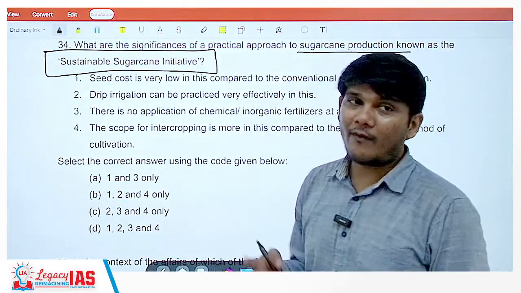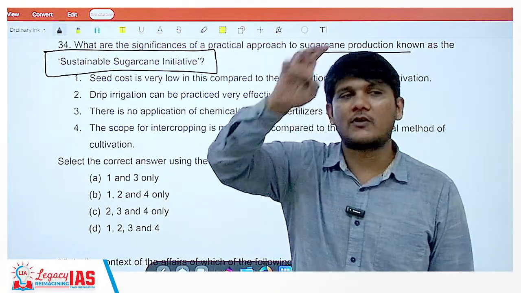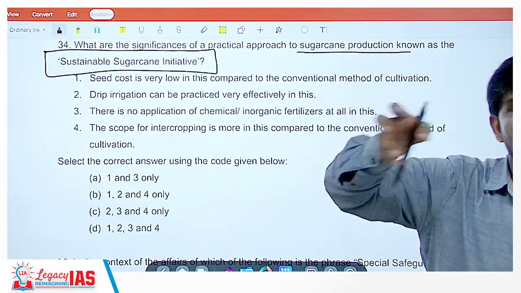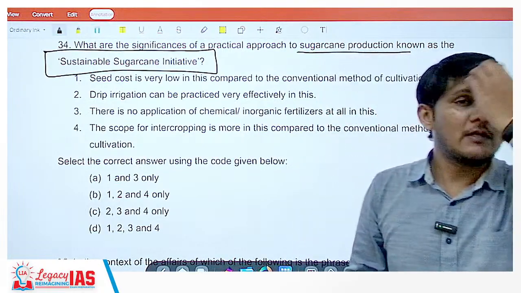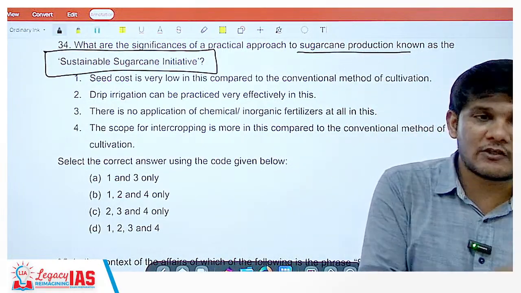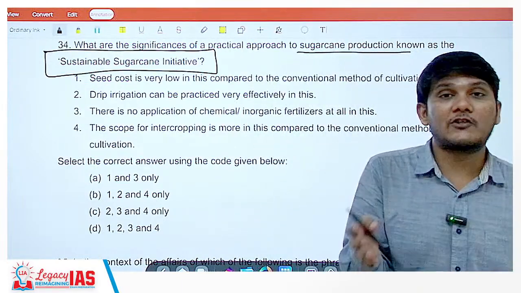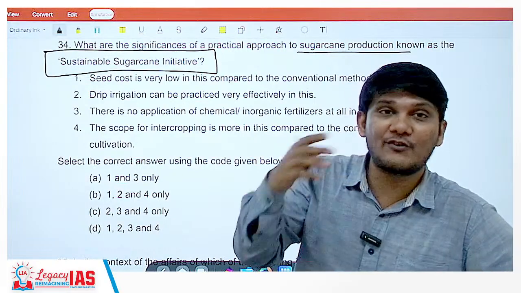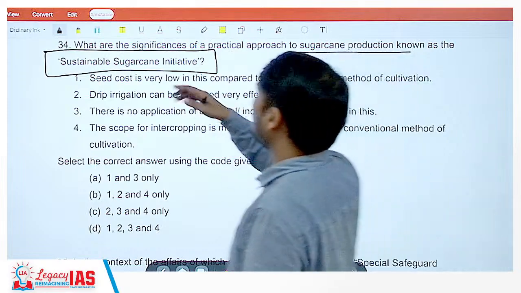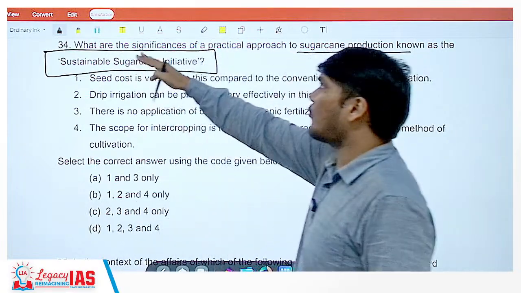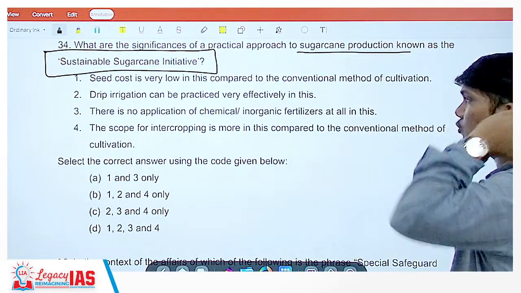Now that does not happen. Why? Because the sugar industries, the sugar factories, are concentrated in some regions, and those are in certain regions wherein water is not much. But then you grow sugarcane there so that there is not much loss of the quantity of sugarcane when you transport. The transportation is also easier, cheaper, faster because it's closer. All those factors are there. Hence, we are talking about the Sustainable Sugarcane Initiative. The question asks, what are the significances of the practical approach to sugarcane production known as the Sustainable Sugarcane Initiative?